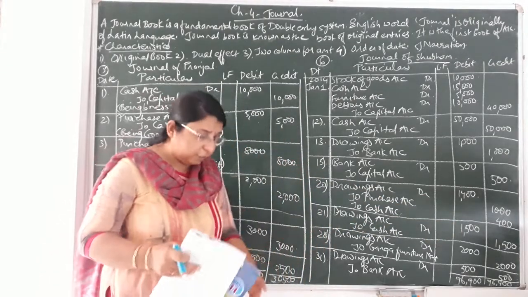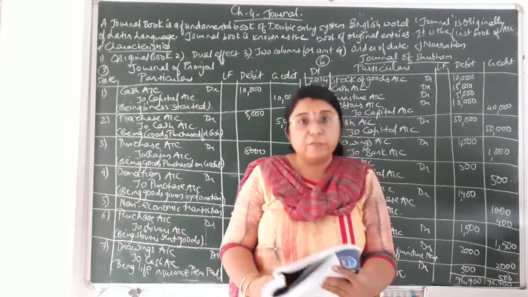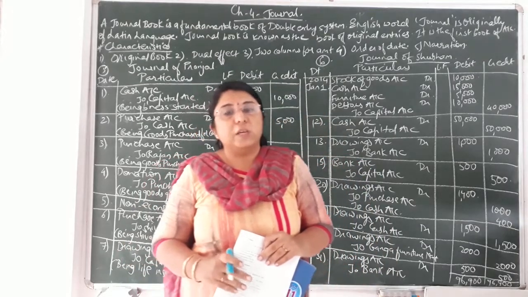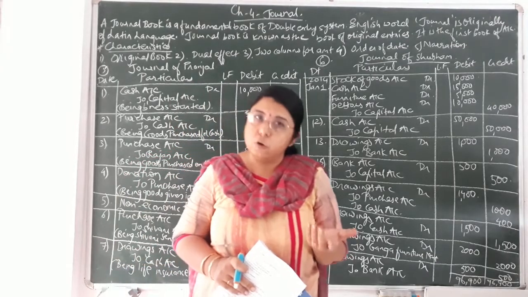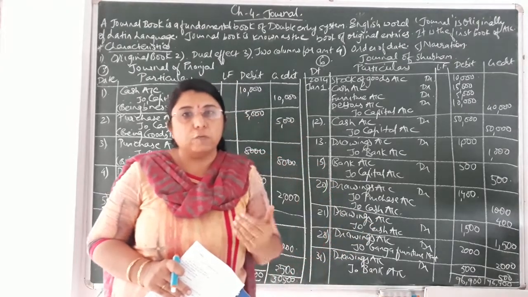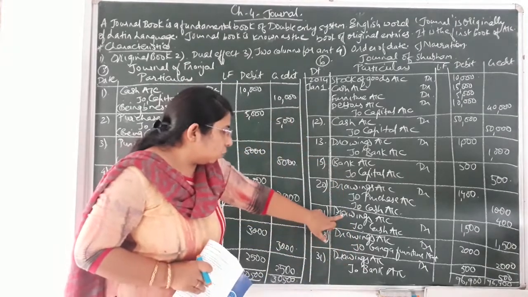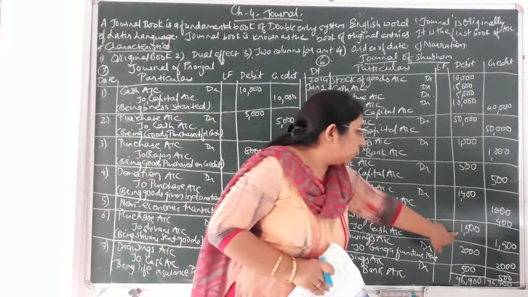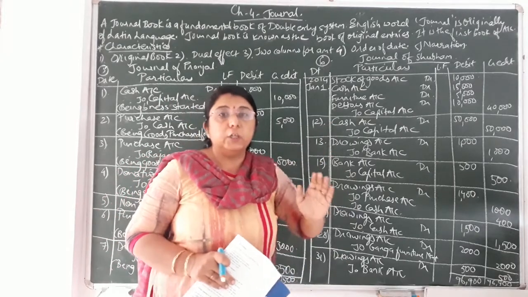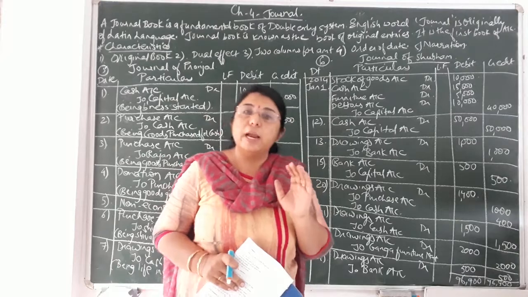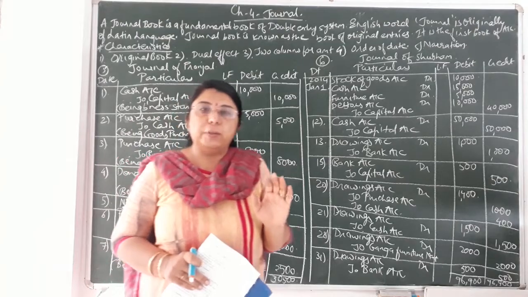Okay, next 21st date, the entry, that is travelling expense of daughter rupees 1500 paid from business. Ultimately this is also drawings, because for personal use for his daughter he is utilizing the funds of the business. So the journal entry is drawings account debit to cash account credit by rupees 1500 and 1500. This entire sum is related to all the transactions of capital and drawings.